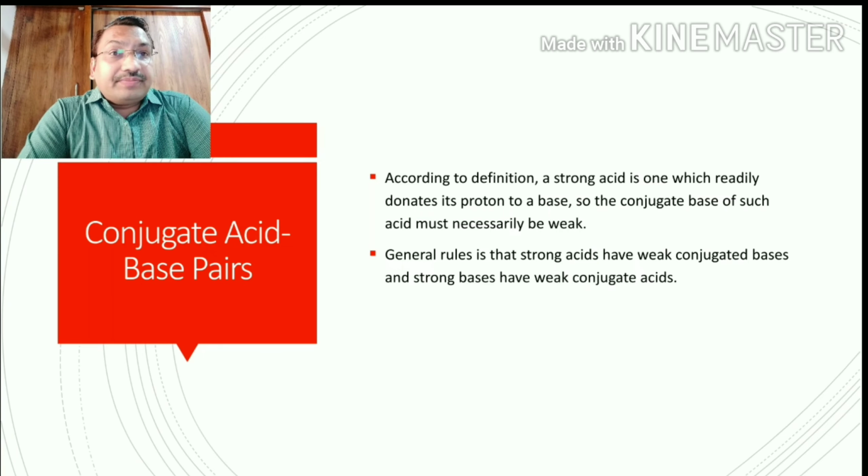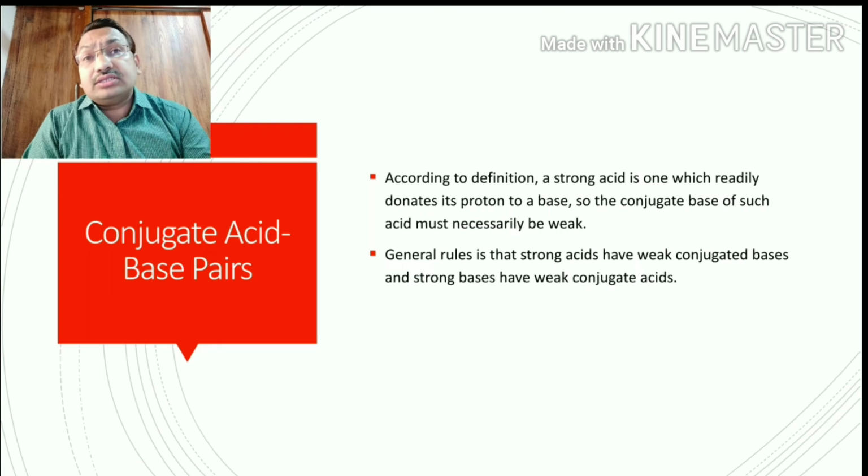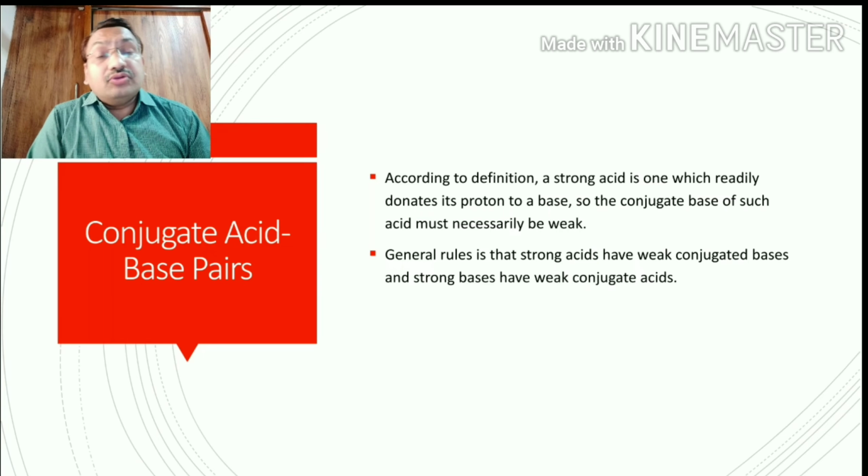What is a conjugate acid? According to the definition, a strong acid is one which readily donates its proton to a base, so the conjugate base of such an acid must necessarily be weak. Those that readily ionize and highly donate protons are called stronger acids, so their corresponding bases are weak.